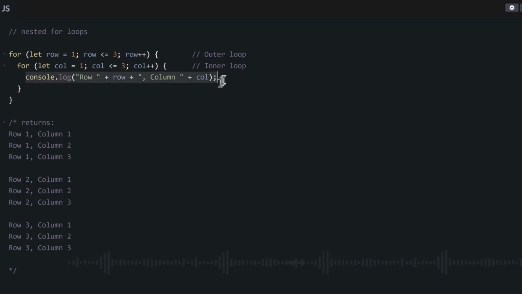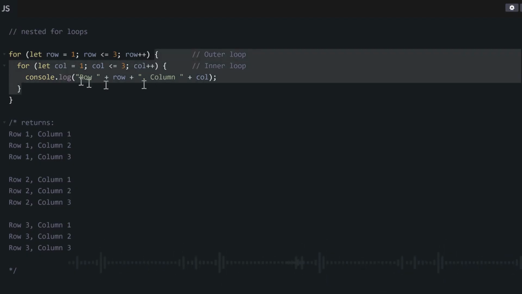Then it will go back. But now it will not go back to the first for loop because we are still inside the second for loop. So it will go back to the column of the second for loop. And at this point, our row, which is the variable of the first for loop, is still 1. But the value of the second variable of the second for loop, column, will be 2.